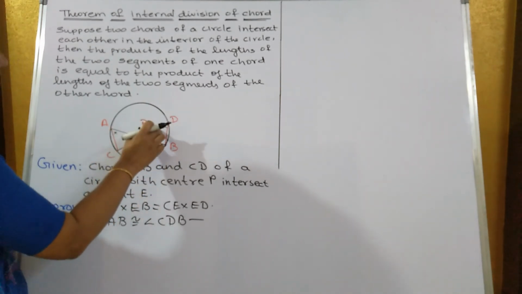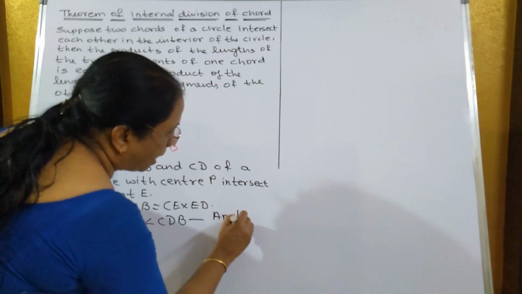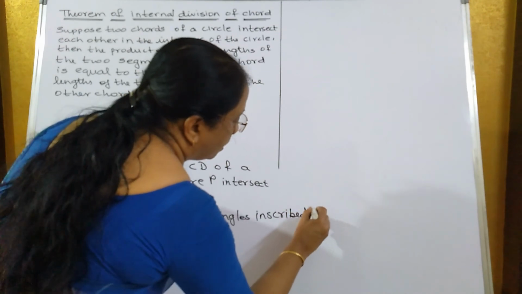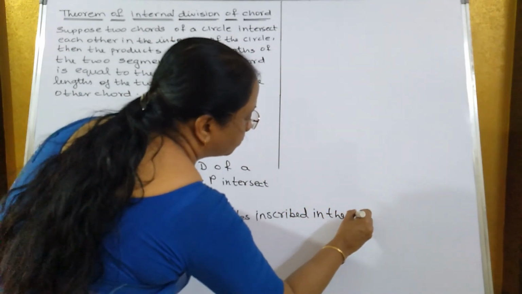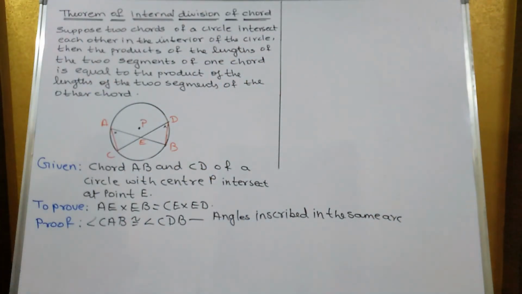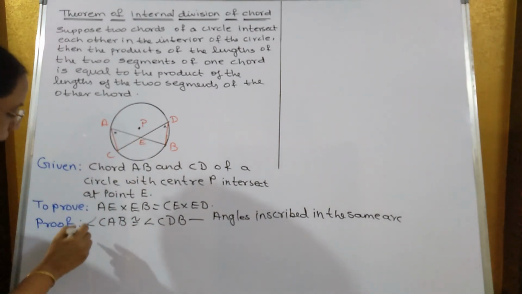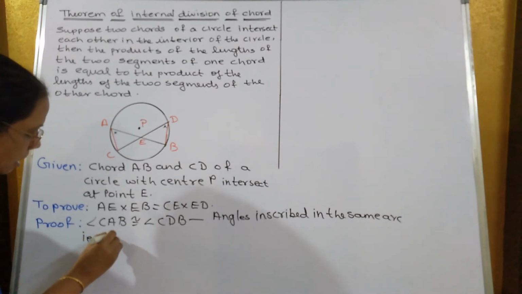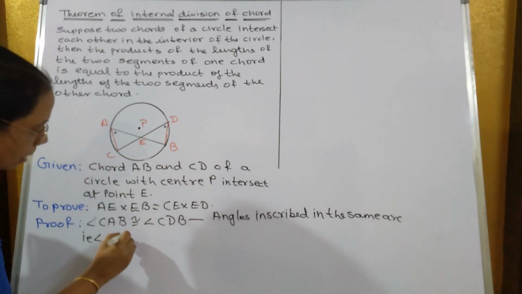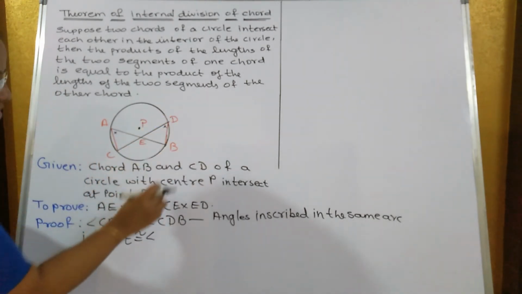Therefore, this angle is equal to this angle because angles inscribed in the same arc are always congruent. So instead of CAB, I'll take only up to E, that is angle CAE is congruent to angle CDB. Instead of C, I'll take E.